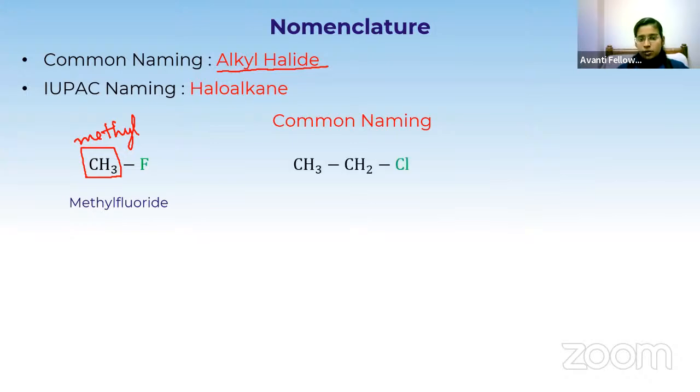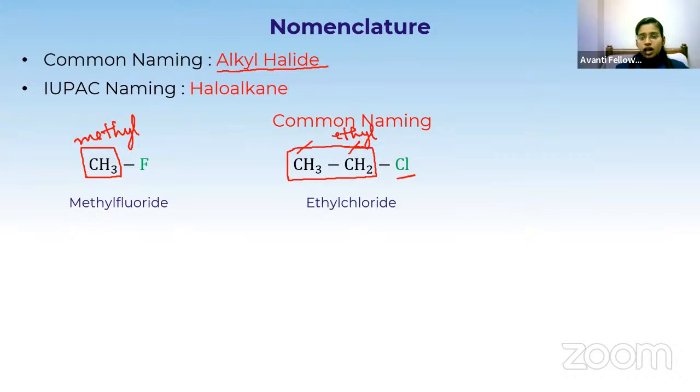Okay, so I'll show you one more compound. You guys try to name this. So here, this is the alkyl part. In this alkyl part, we have 2 carbons. If I have 2 carbons, what is the name of this alkyl group? It is ethyl, right? And this is the chloride. So what is the name of this compound? Can anyone tell me? Ethyl chloride. Okay, the name of the compound is ethyl chloride.